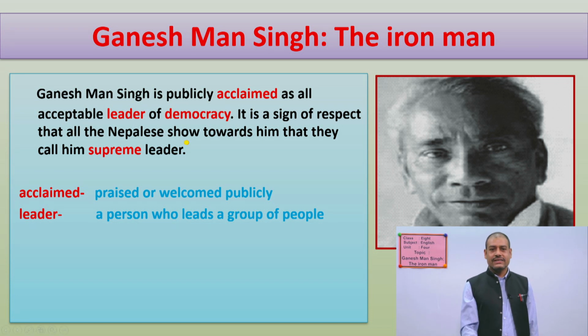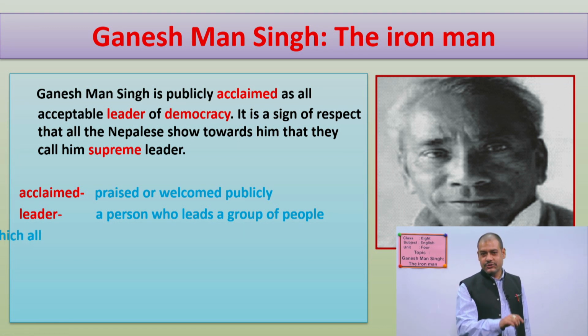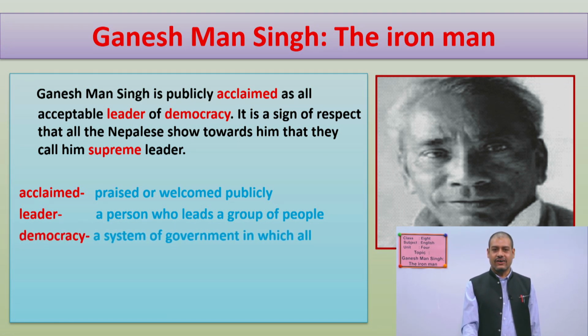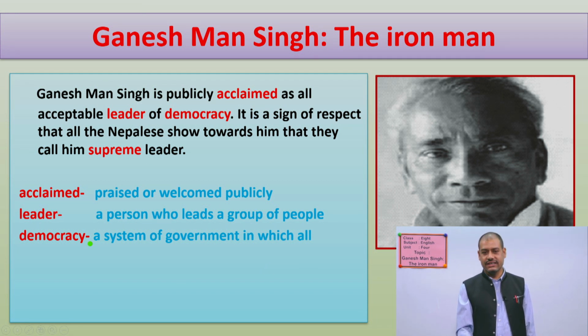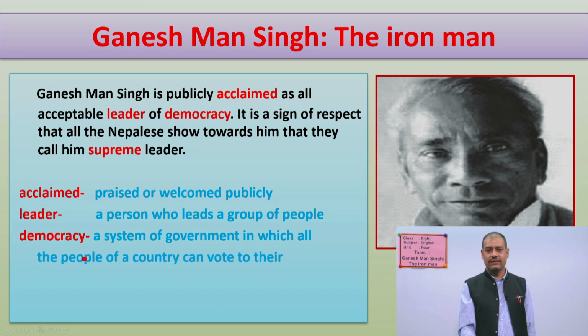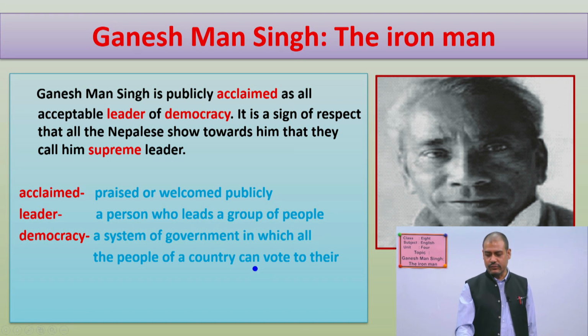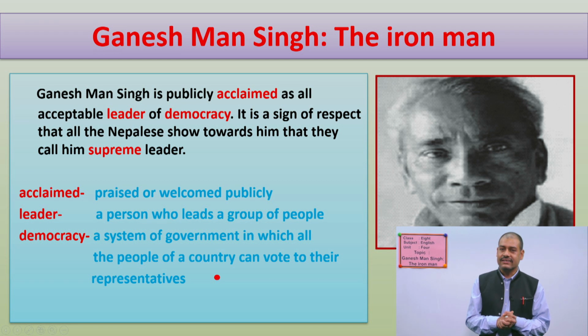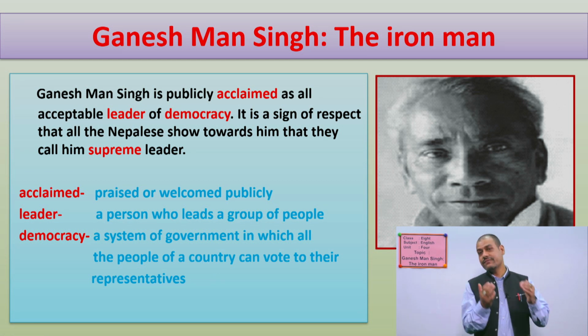So next word, what is the next word? It is democracy. I think you know the meaning of democracy. Then check. It is a system of government in which all the people of a country can vote for their representatives. See, in our country, there is an election every 5 years.